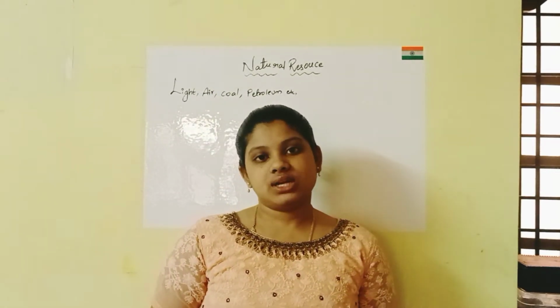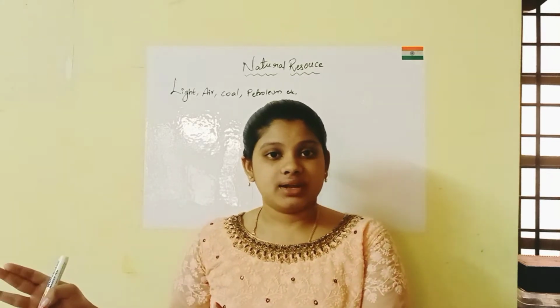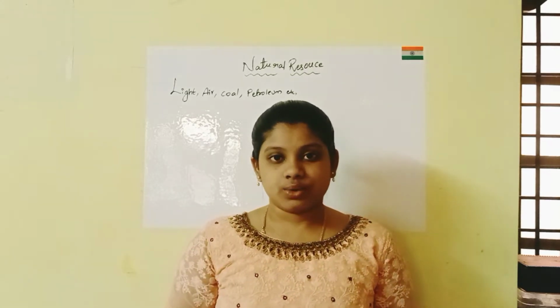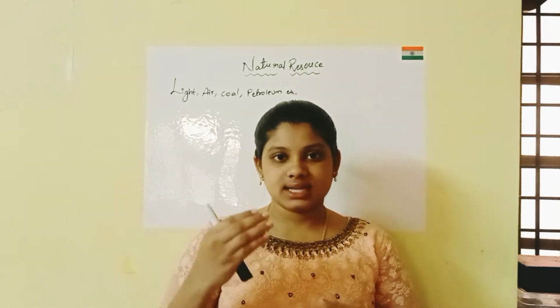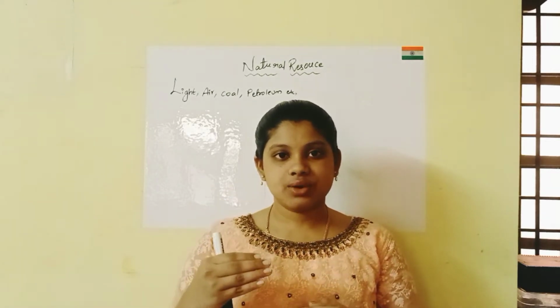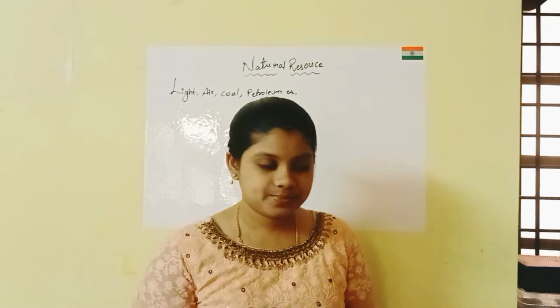But these natural resources are classified on different bases. They are classified in 4 ways. Let us understand all the 4 ways one after one.